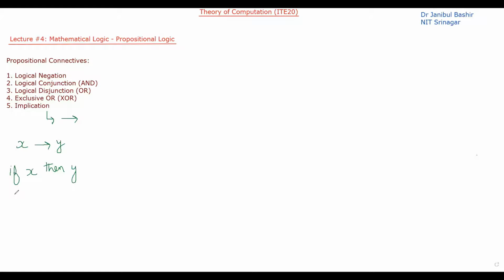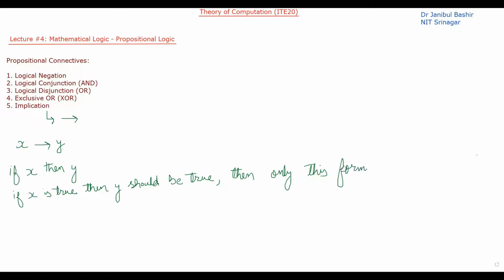It is saying that if X is true, then Y should be true, then only this formula is true.